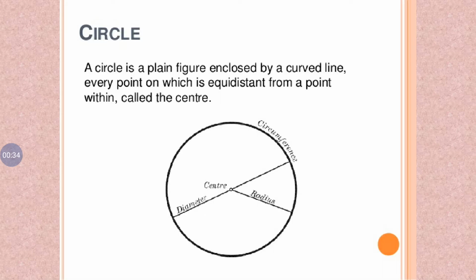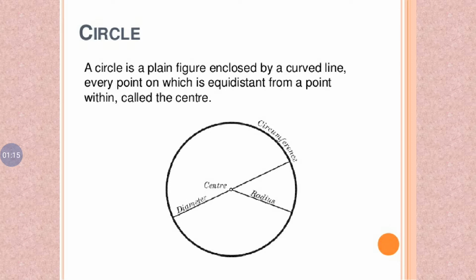Measurement of a circle. A circle is a plane figure enclosed by a curved line, every point on which is equidistant from a point within, called the center. So a circle is a whole plane enclosed by a curved line. It is the whole part of the circle.